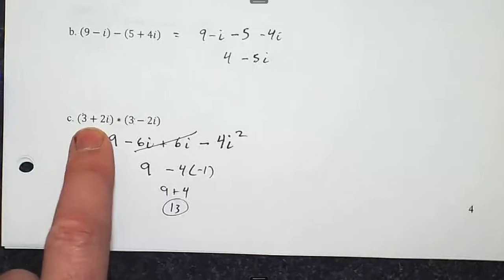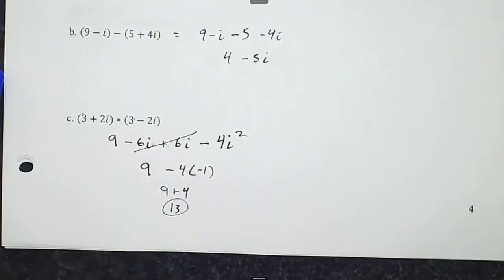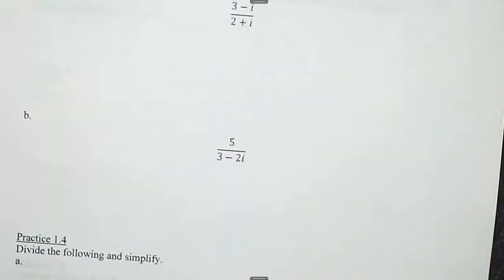So these two things you might remember as being called conjugates. And just like before, when we had irrational numbers, we see that when you multiply a number and its complex conjugate, you get a real number. And we're going to use that to our advantage.